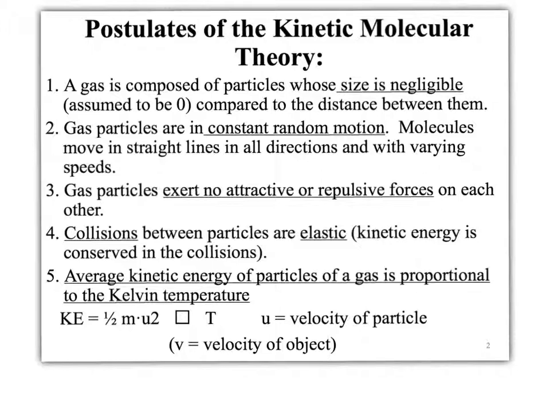In this case, kinetic energy is equal to 1/2 mu squared, where u is the velocity of a particle. And this is actually proportional to temperature, and there's no proportional sign on here, and I'll have to just excuse this because I can't really write the proportion sign. It almost looks like infinity, but you get what I'm saying. The kinetic energy is directly proportional to the temperature.